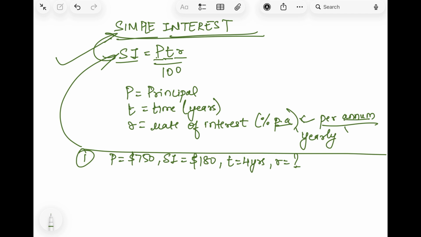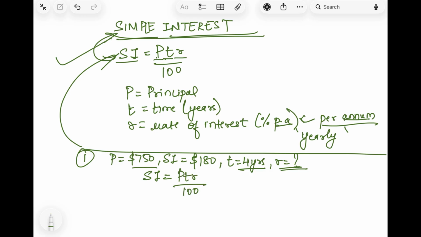They mean to say that the amount deposited or taken from the bank is $750 and the interest paid by the bank is $180, and the time for which the amount was kept is 4 years. We have to find how much rate of interest the bank has given or taken. Okay, so we will take the same formula. Simple interest is equal to PTR upon 100.